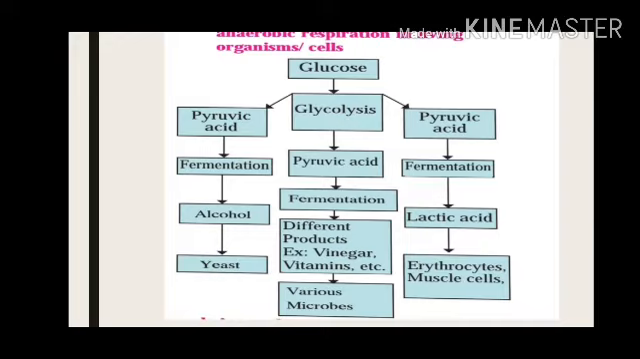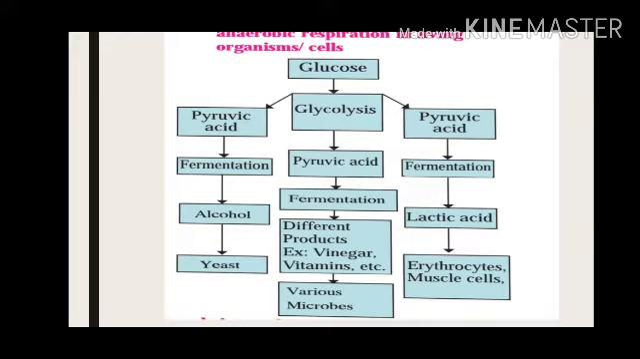Now, the first one, where pyruvic acid after fermentation gets converted into alcohol, happens in case of yeast. And lactic acid is formed in our muscles and erythrocytes. Erythrocytes means red blood cells, RBCs. So this is the difference between fermentation types. It just depends upon the end product.